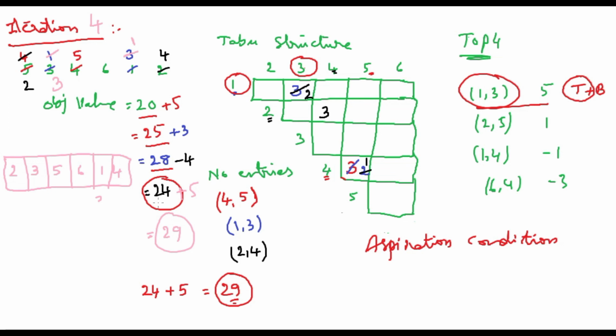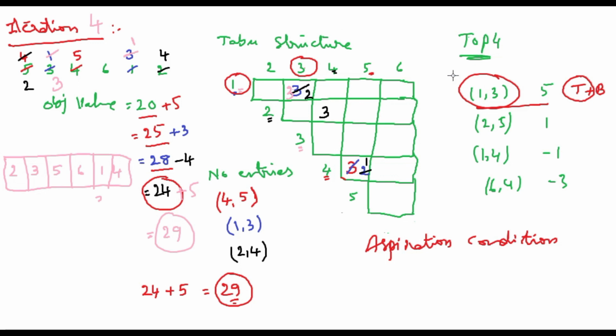And now, 1 comma 3 is my current move. So what will happen to the next move in the opposite way? 3 comma 1 is a forbidden value now. This is 3 and this is 1 here. 3 comma 1 is forbidden now, so this part is forbidden now. The same thing: forbidden for 3 steps. Of course we can go ahead, so now we can keep on moving like this.